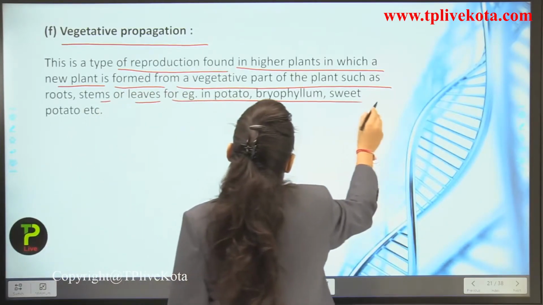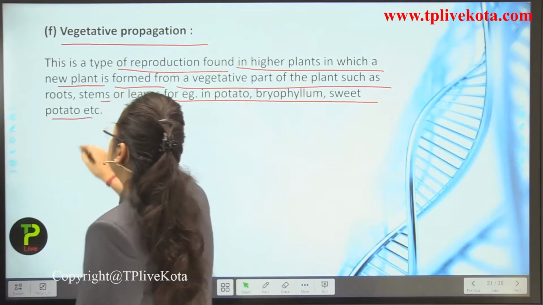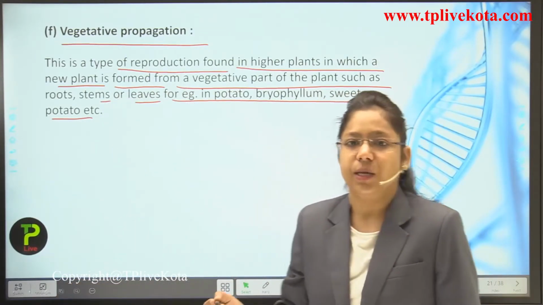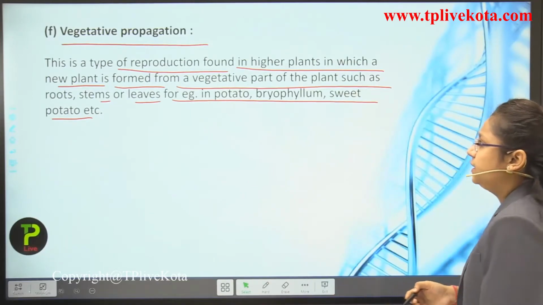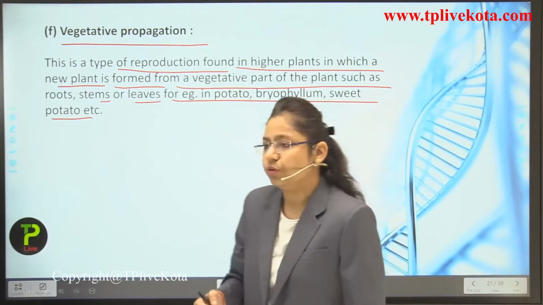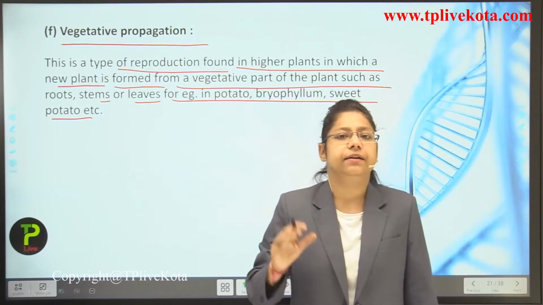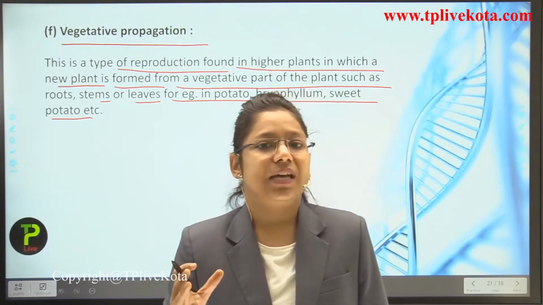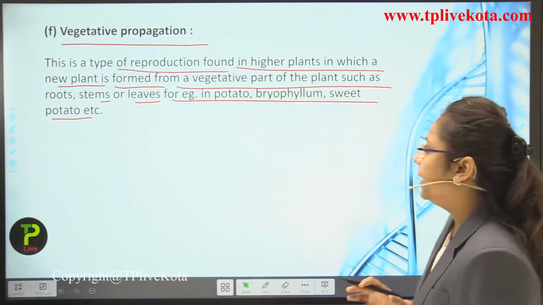For example, in potato, bryophyllum, sweet potato, ginger, onion, and many other plants we can see vegetative reproduction. So what happens, students? A part of the plant gives rise to the new plant. This is how vegetative reproduction takes place.